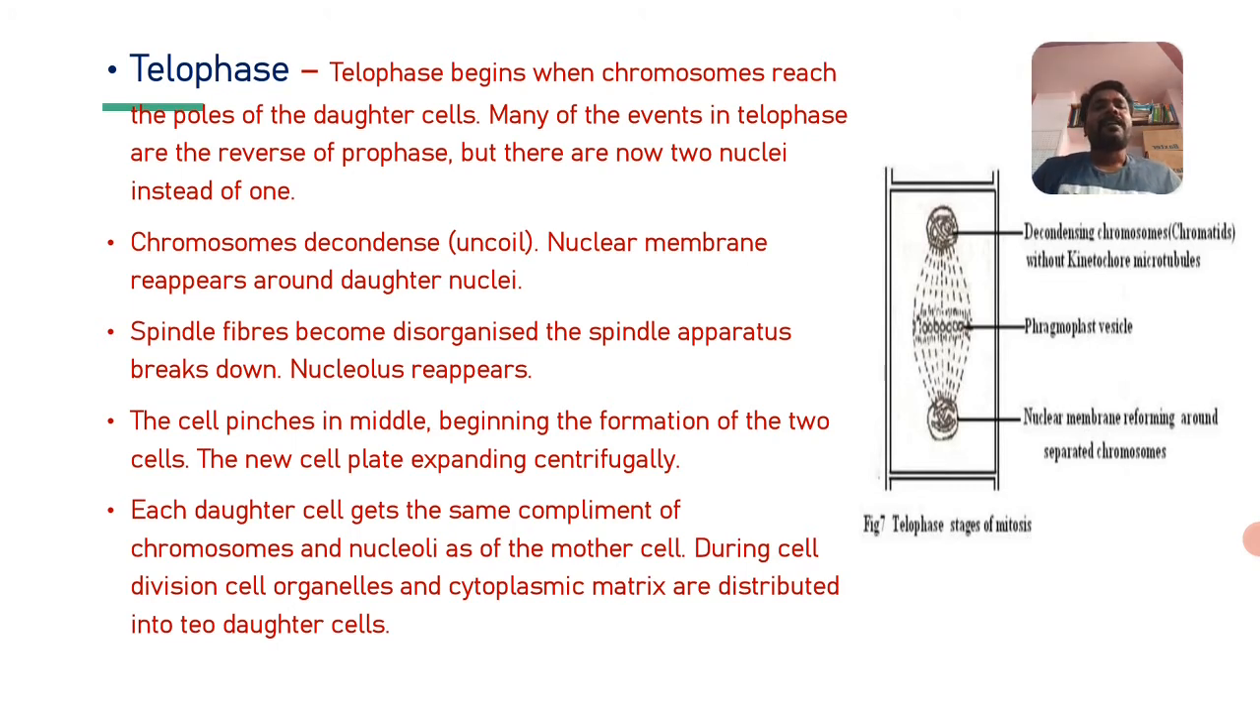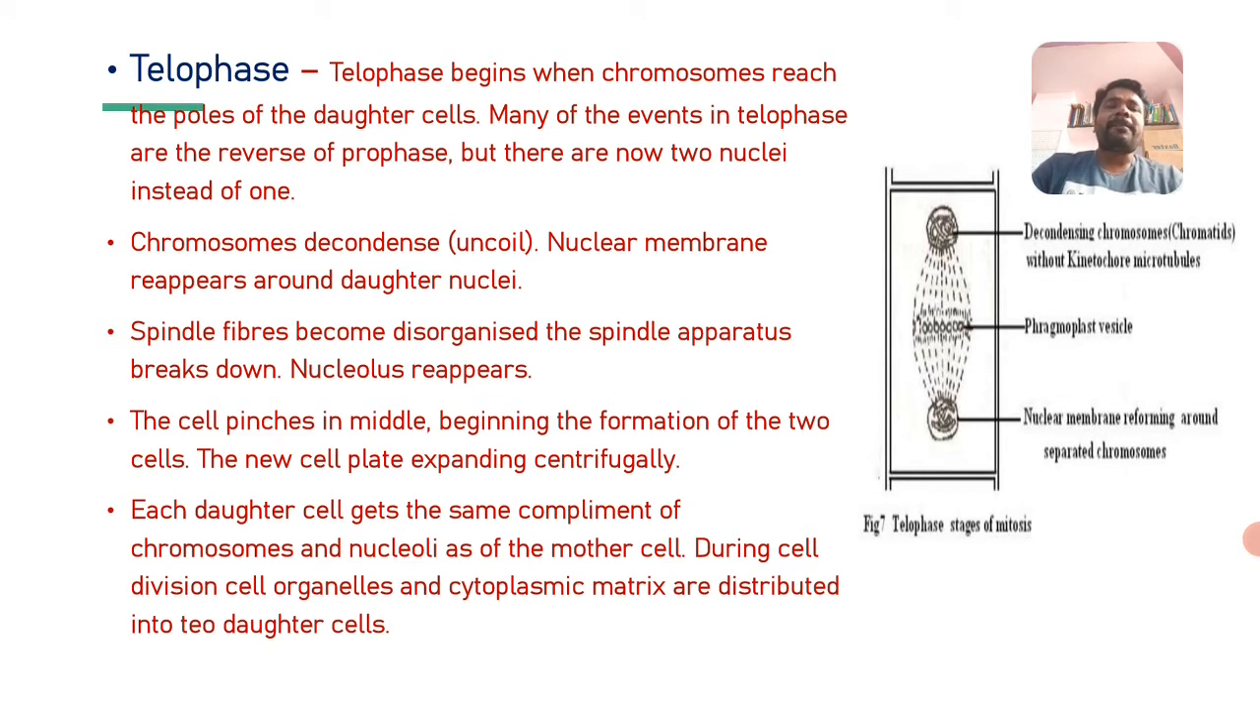But there are now two nuclei instead of one nucleus. Instead of one nucleus, two nuclei form here because it forms two daughter cells. Hence, chromosomes decondense. There was coiling before, but here it is uncoiling. The nuclear membrane reappears. The nuclear membrane gradually disappears earlier, but here the nuclear membrane reappears around the daughter nuclei.